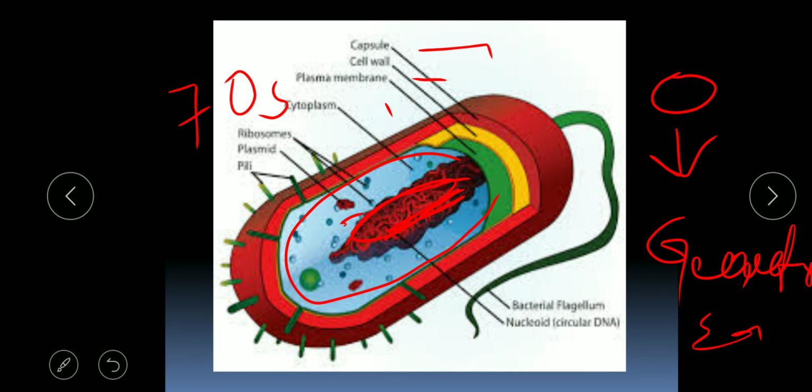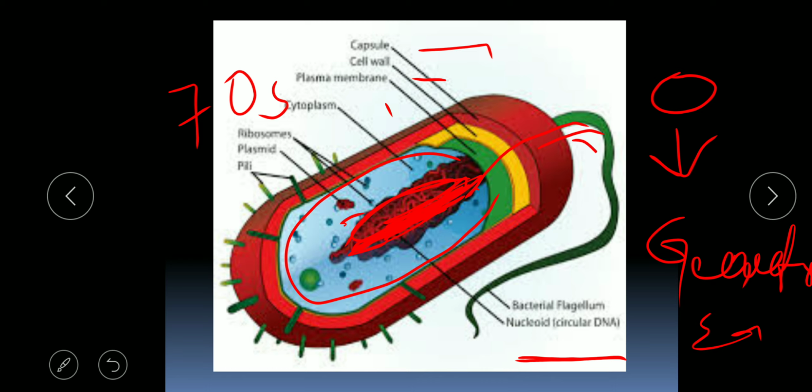Then you are observing there is a flagellum. The flagellum is an extension of the cytoplasm, which is why it is said to pierce out through the cell membrane, cell wall, and capsule. Then the nucleoid, circular DNA. Clear? The strands of DNA found as the genetic material are known as the bacterial chromosome or nucleoid circular DNA.